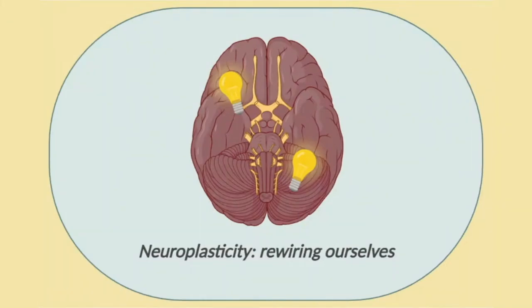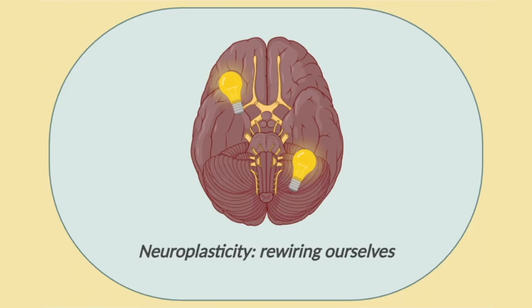Right now, as you watch this, your brain is undergoing structural changes at the molecular level. Every experience, every thought, and every action triggers a cascade of neural activity that physically reshapes your brain, a phenomenon known as neuroplasticity. But how does this actually happen on a cellular level?